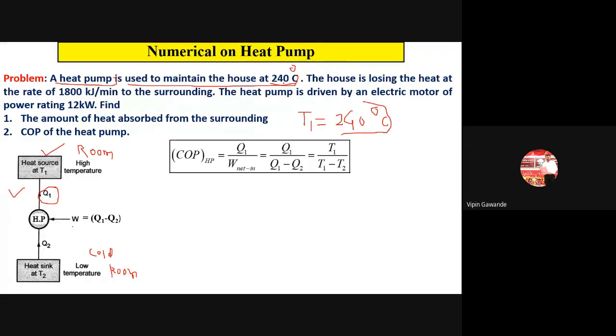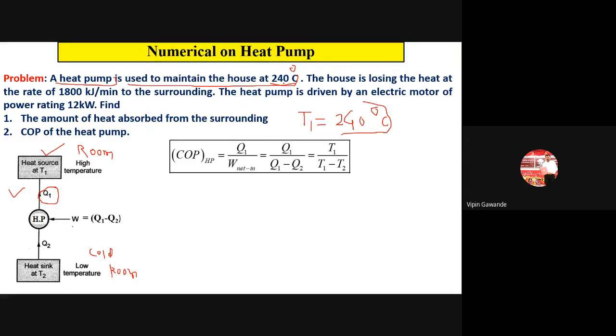Okay, 1 minute. Let me check this temperature again. I have a doubt about the temperature. It is not 240 degrees Celsius. It must be 24 only.